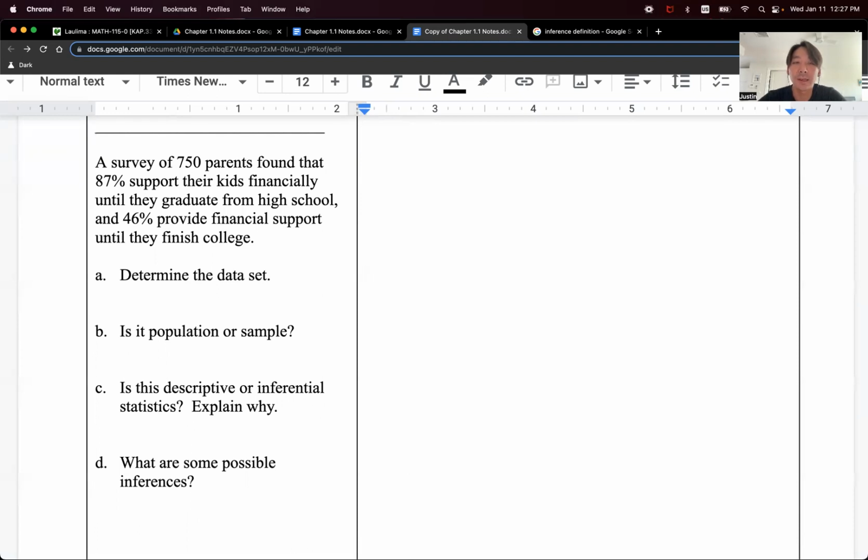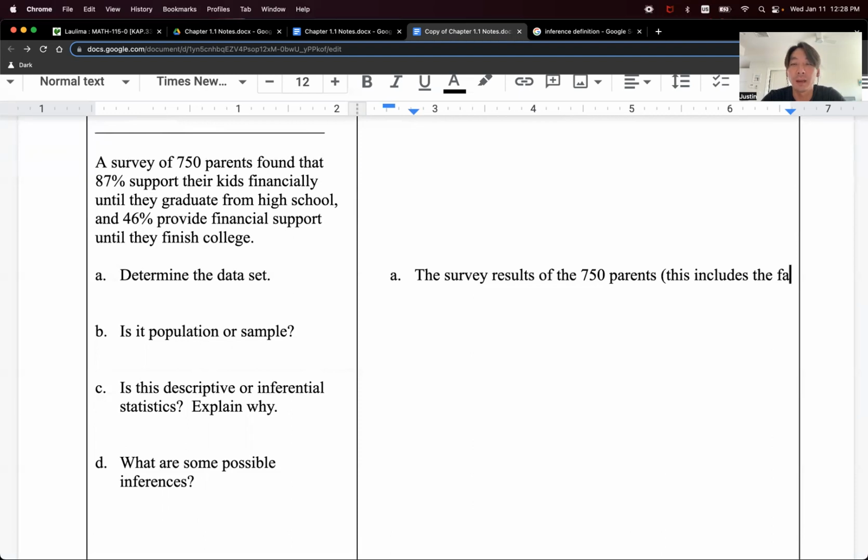Okay, so the data set really is kind of everything here. It's pretty much everything that you see. It's the shorthand way to say this is it's the survey results of the 750 parents. That is the data set. Okay, so if you want to get down to the more detailed nitty-gritty, this includes the 87%, I should say the fact or the result.